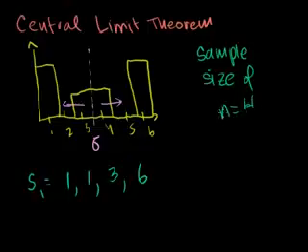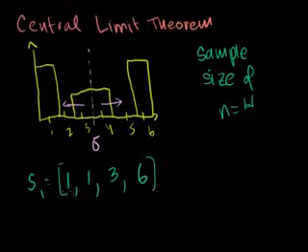I know the terminology can get confusing because this is a sample that's made up of 4 samples. But when we talk about the sample mean and the sampling distribution of the sample mean, which we're going to talk about more over the next few videos, normally the sample refers to the set of samples from your distribution, and the sample size tells you how many you actually took. But the terminology can be confusing because you could easily view one of these as a sample. But we're taking 4 samples from here. We have a sample size of 4.